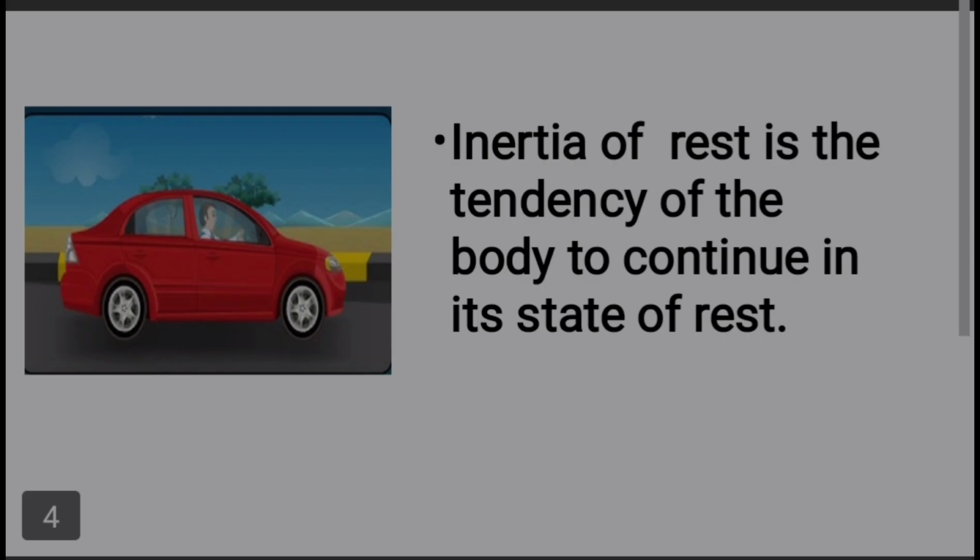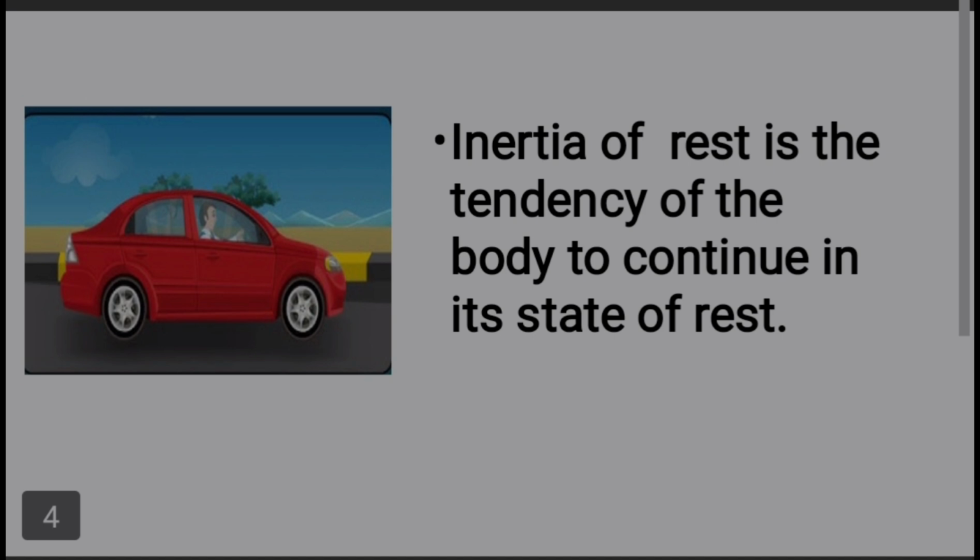So, what is inertia of rest? Inertia of rest is a tendency of a body to continue in its state of rest. That is, consider an object at rest. That object has a tendency to continue in that resting state itself.